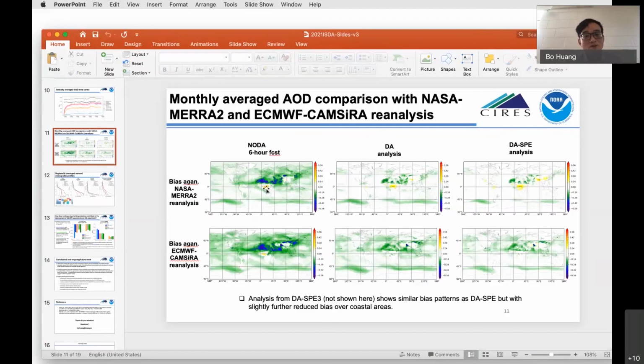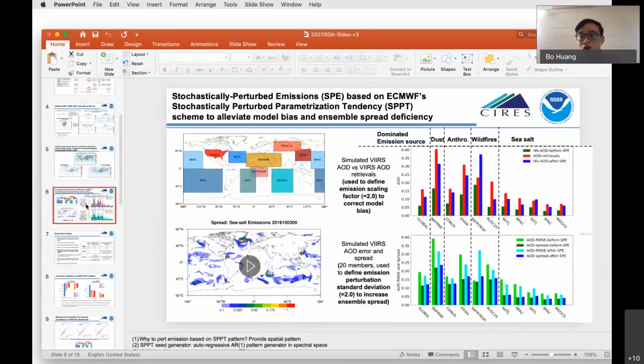For the other one of the dipole, it's in these areas corresponding to where we may have some fire, but in these areas, the AOD is overestimated. If we look at the bar plot in here, in the South Africa and tropical region, we can see that the green bar, the modeled AOD, is very similar to the observed AOD in red. After we scale the emissions, we see overestimate of the AOD in here.